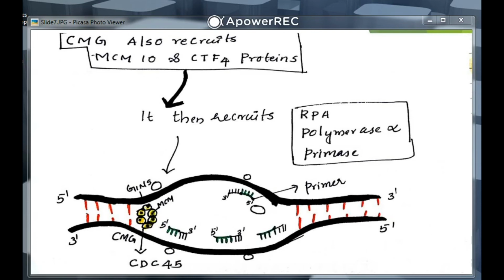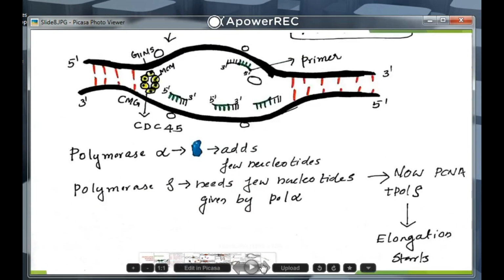RPA attached to these DNA strands prevents reannealing. You can see MCM moves towards the left side, breaking the hydrogen bonds. Then the primase enzyme makes short RNA strands.